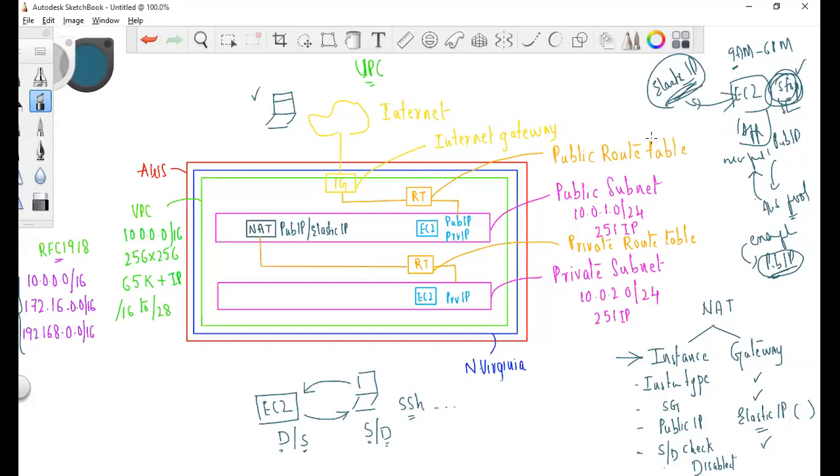Which public IP address is used by NAT? Some public IP. AWS allocates it.